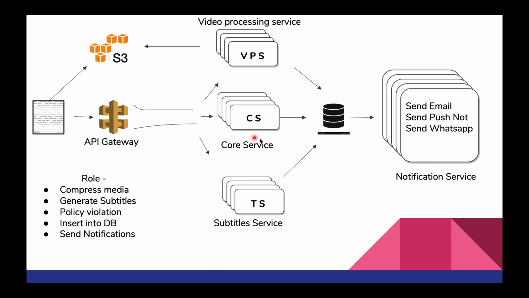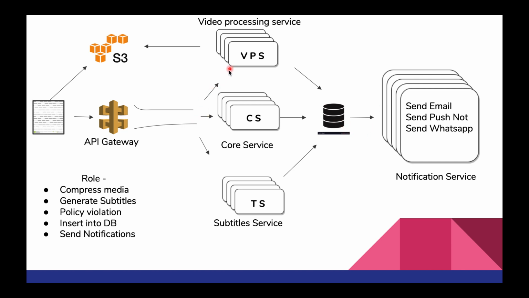And the first service that it will call is core service. It's one of the most important services. What it does is it will take the video title, video description, and the original link of the video which has been uploaded to S3 and insert the same data in the database. Once the data is inserted in the database, the user can view the video instantly. Even though the other services are not done, the user can stream the video directly in the original quality.